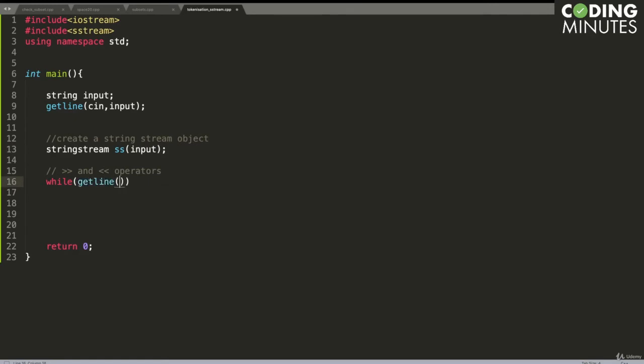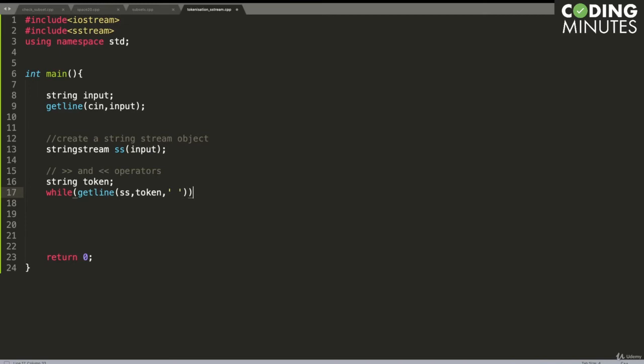With getline, we are going to read from the string stream object, and we are going to store the output inside a variable called token. Another parameter that we can give to the getline function is a delimiter.